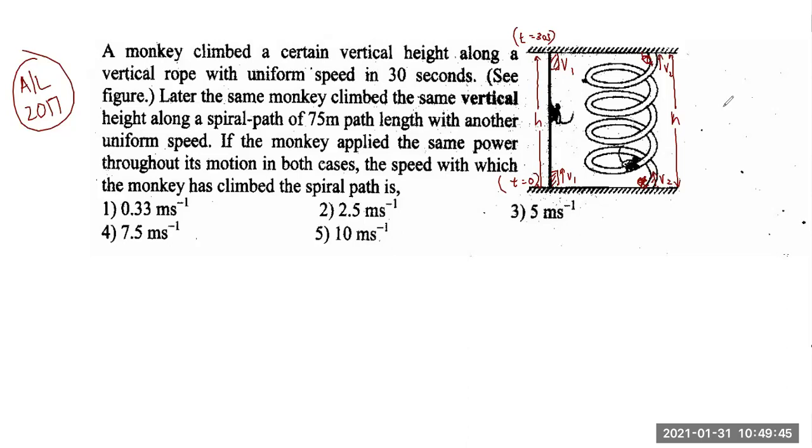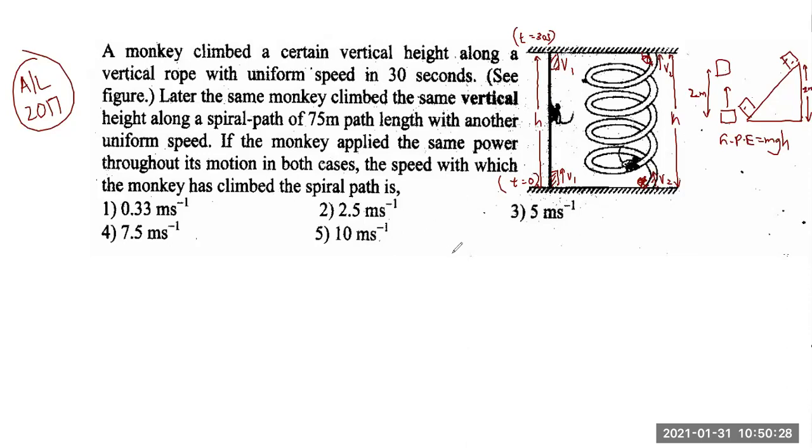Now, imagine you lift an object like this to a height of 2 meters. Then there will be an increase in potential energy. If you do the same thing this way, if you push an object along an inclined plane, and you take it up by a height of 2 meters, for both these instances the increase in potential energy is the same, because gravitational potential energy is equal to mgh. h is the height, not the distance. So here, the monkey has effectively reached a height of h. Here also, it has gone a height of h.